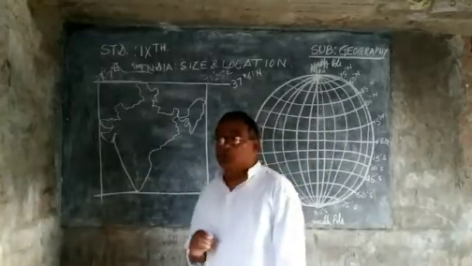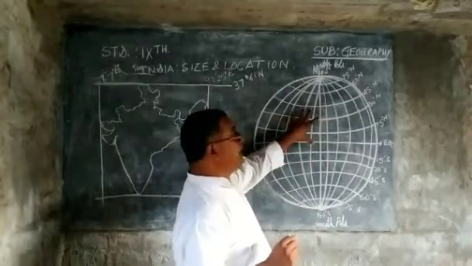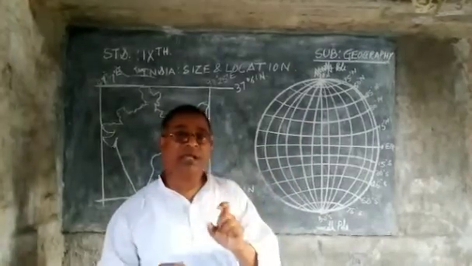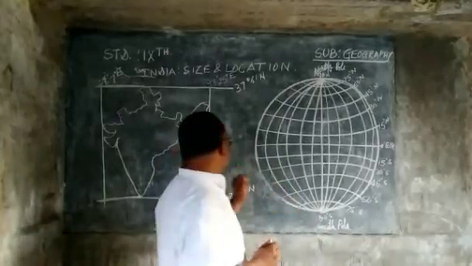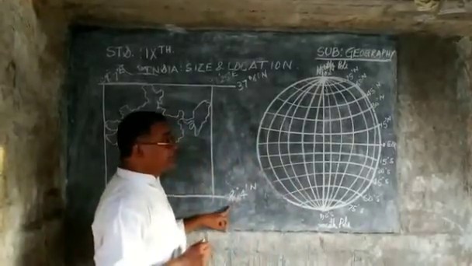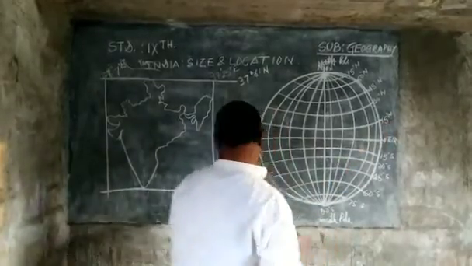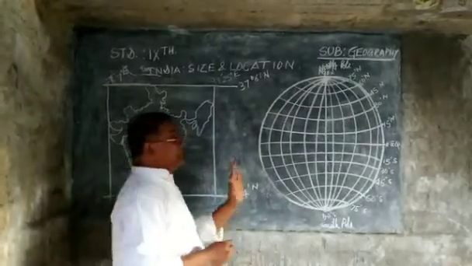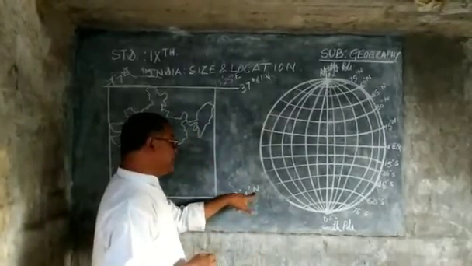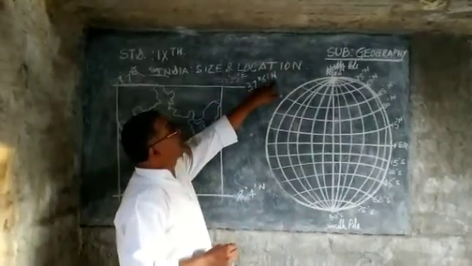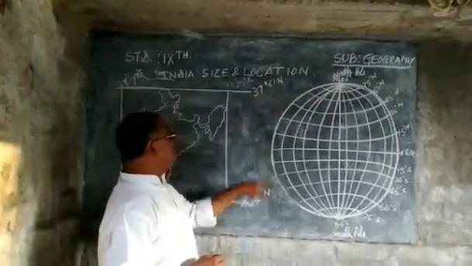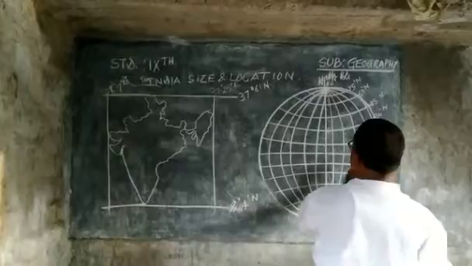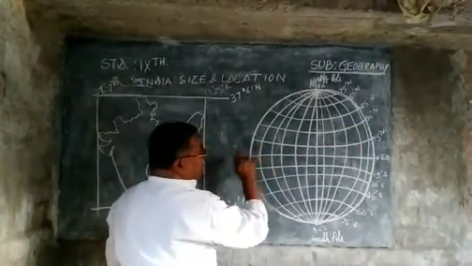Now we should go to the global map, the globe, and try to find out where the country India is situated. India is situated at 8 degree 4 minutes N and 37 degree 6 minutes N. This N means northern hemisphere. It means India is situated in the northern hemisphere.